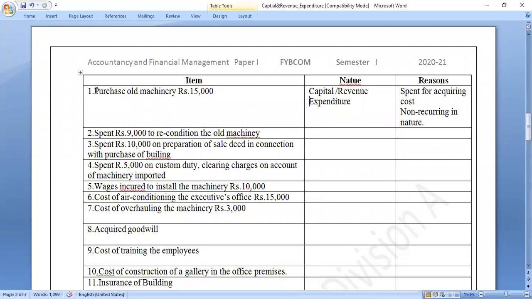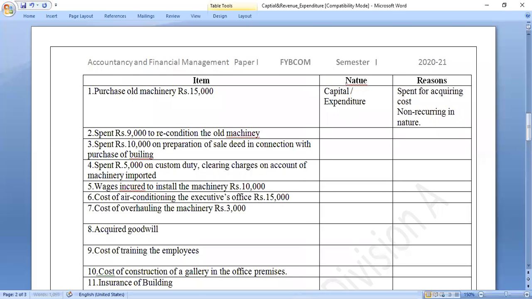Now see that first item is purchase of old machinery. The purchase of old machinery is a capital expenditure. Why is it a capital expenditure? Because machinery is a heavy amount and it is non-recurring in nature. Why is it non-recurring in nature? Because we cannot purchase machinery every day. That's why we can say that it is non-recurring in nature. Okay, fine.